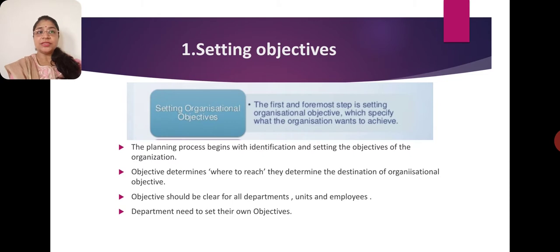The first and foremost step is deciding the organization's objective, which specifies what the organization wants to achieve. In a similar way, you as a student have to set your objective. What is the percentage you want to achieve in your 12th standard? In the same way the organization has already set the objective which they are going to achieve through planning. So the planning process begins with the identification and setting of the objective.